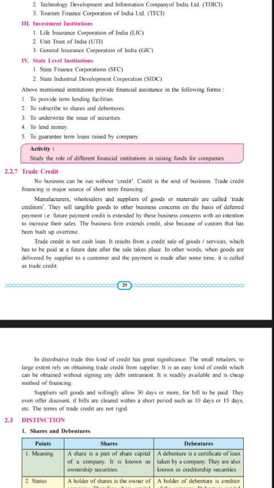So they sell tangible goods to another business concern on the basis of deferred payment, that is, on the basis of future payment. Credit is extended by the business concern with an intention to increase their sales. If they don't provide credit, then the person will not associate with those business houses, because they do business purely on cash transactions. If credit is provided, they will make sure that the smooth functioning of the business operation takes place.